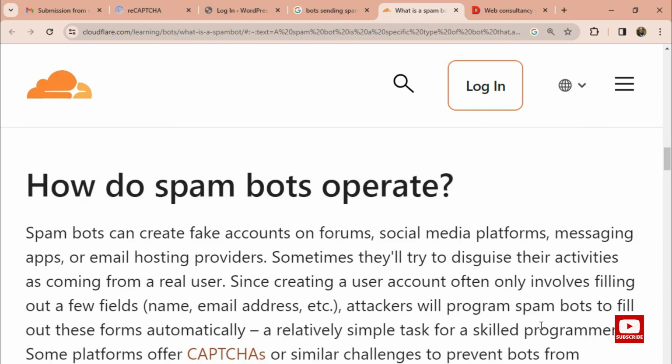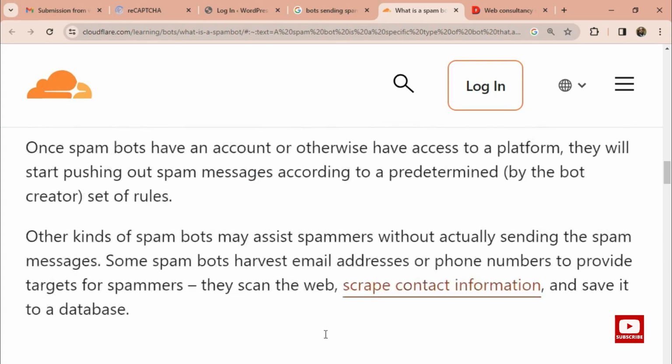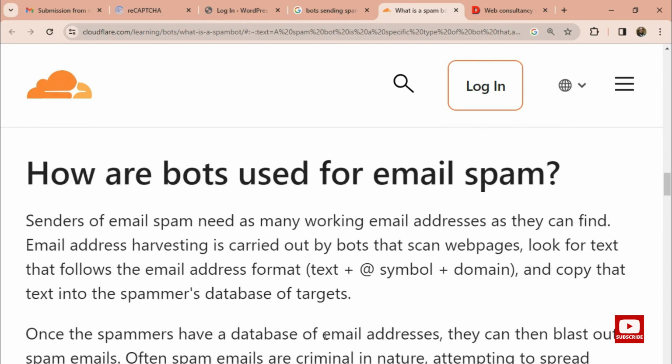And how do they operate? The bots, as I said, are created by real people. They are fake people created by real people to create fake accounts on forums, social media platforms, messaging apps, or email hosting providers, and all that. Those bots get sent to your emails.